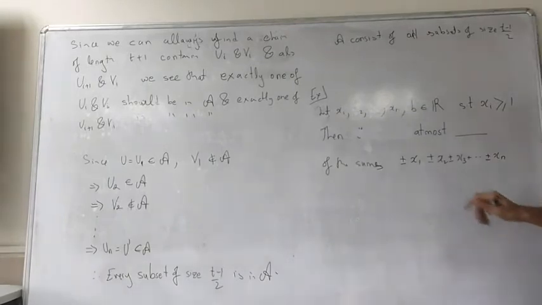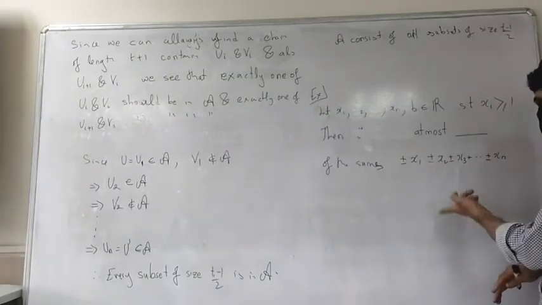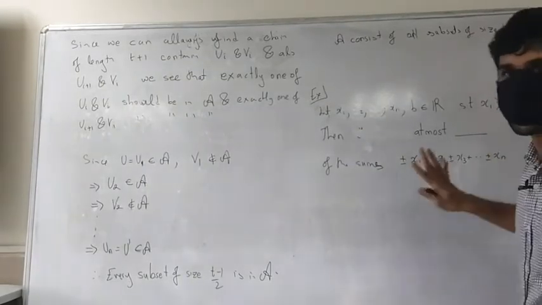Come on, I'm sure all of you can tell me. How many different sums of this type are there? Combinatorics. Either you can put a plus or a minus. So there are 2 raised to n such sums.